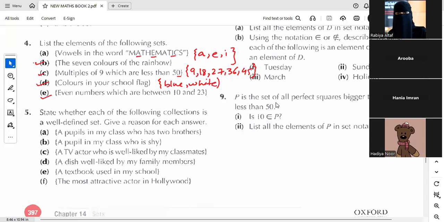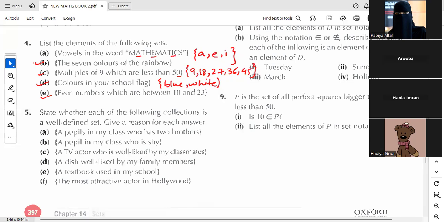Please unmute yourself and tell me your answer. What about the first part? Is it well defined or not? What about its answer? Whether it is the same for all of you or will everyone's answer be different? Yes, Hibana.